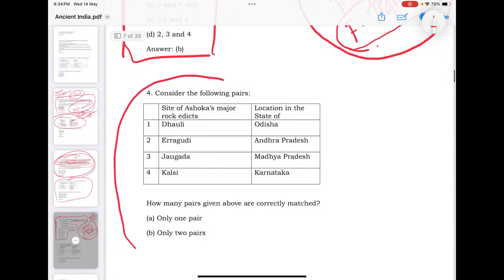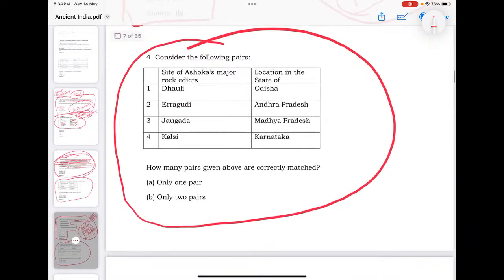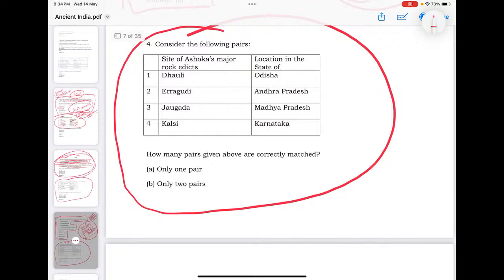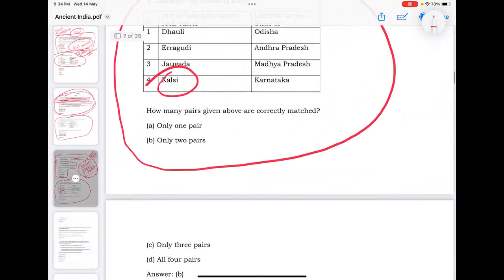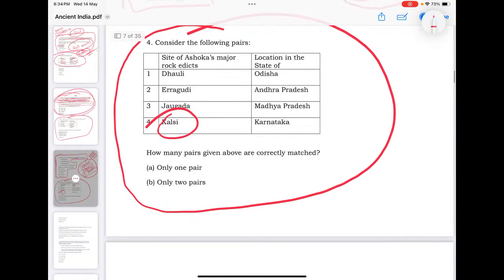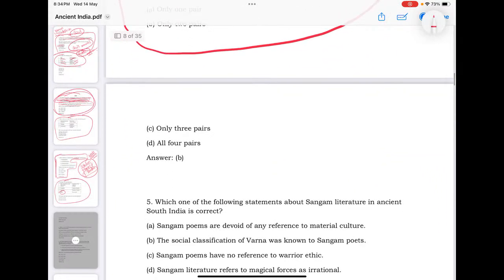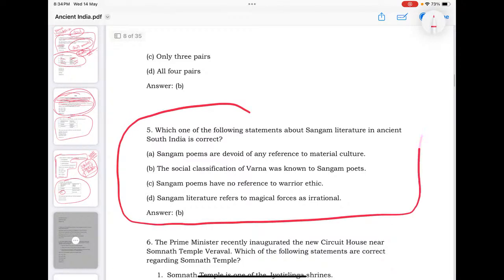Again see archaeological sites, their locations are given. Karnataka is not Kalsi, that is Maski. Kalsi goes to Uttarakhand. So this is the way the cultural sites, heritage sites, archaeological sites, their locations, or maybe why they are famous for, popular for, are also a favorite area of UPSC. Again, look into that.